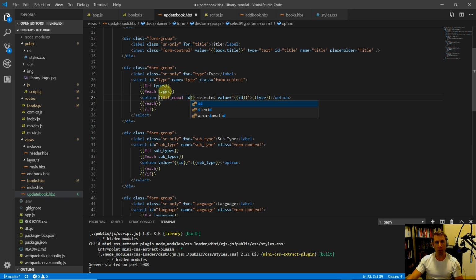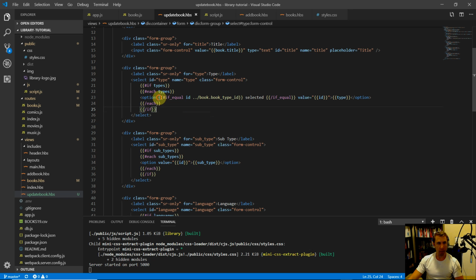So we're going to say if the current type's ID is equal to, and then we have to do book type ID, because we passed in the current book's book type ID, book subtype ID, book language ID, etc. So if those are equal, then we know that we found our match and we can set selected. And then let's not forget to close out this helper method. So /if equal. And this, of course, is not going to work yet because we have to first write this helper function, because Handlebars, for some reason, out of the box does not come with something like this. So we'll look at doing that shortly.